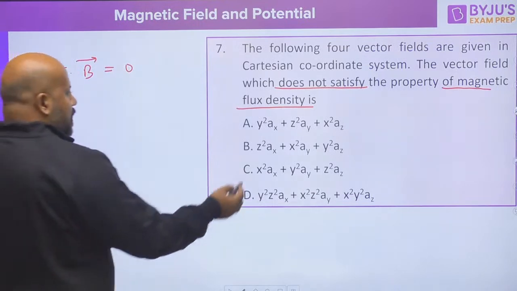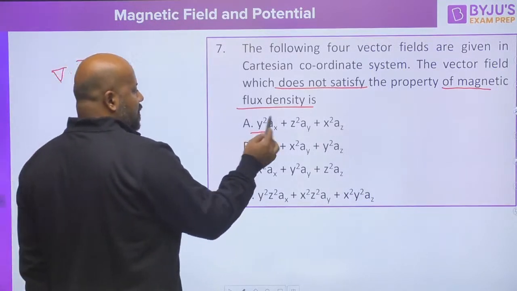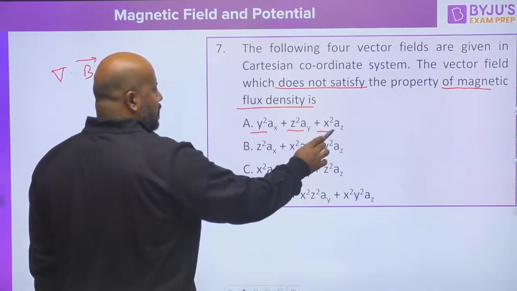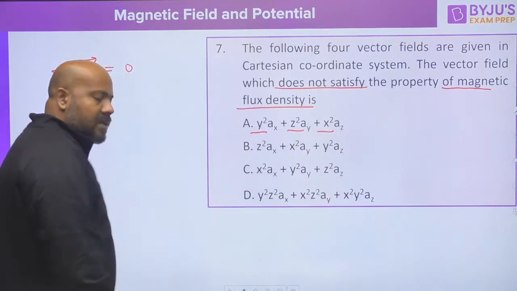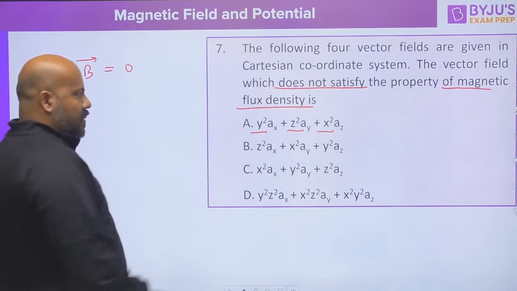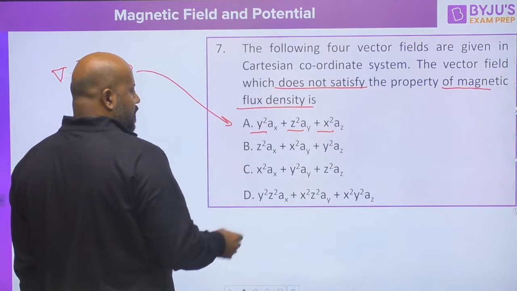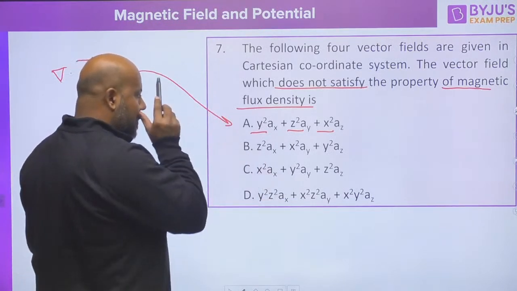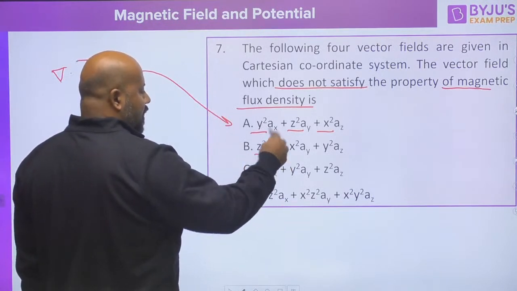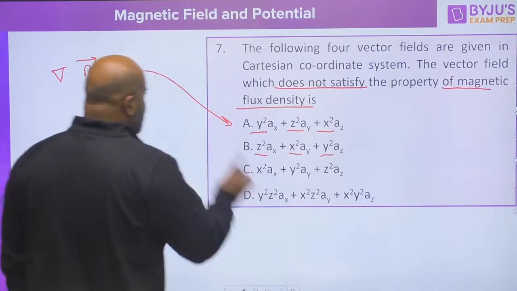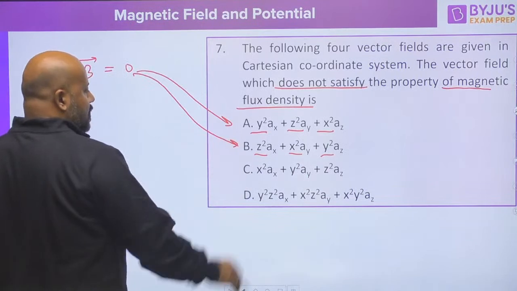So if you see, y square differentiated with respect to x is 0, z square differentiated with respect to y is 0, x square differentiated with respect to z is 0. It means del dot B = 0 is going to apply here. B option, z square differentiated with respect to x is 0, x square differentiated with respect to y is 0, y square differentiated with respect to z is 0. Again it is going to apply here also.